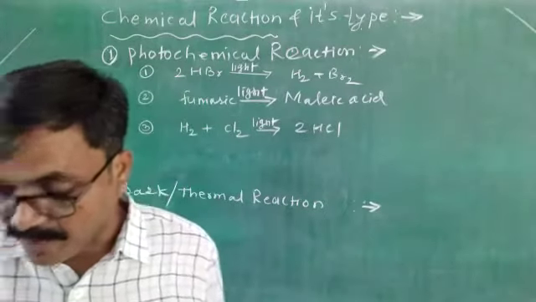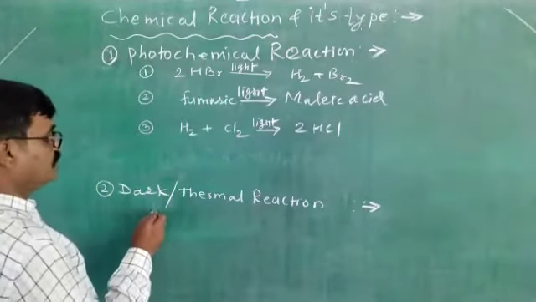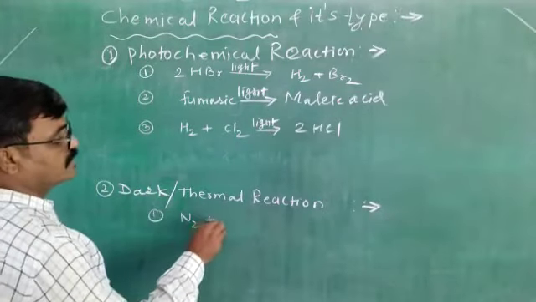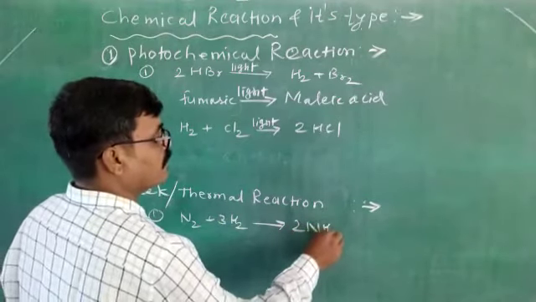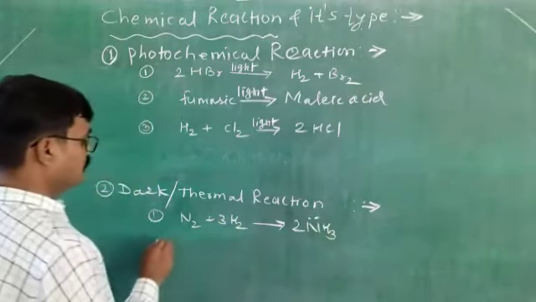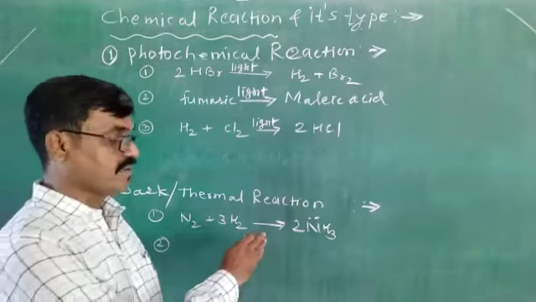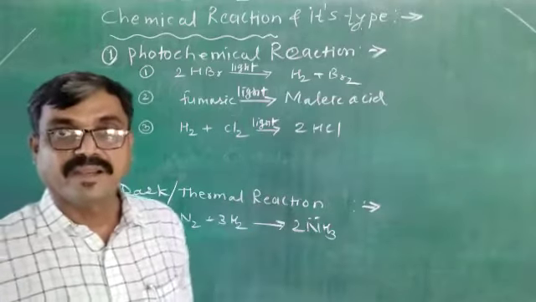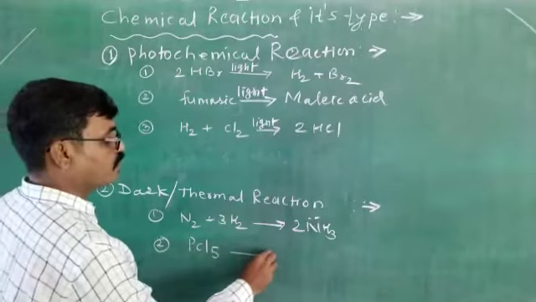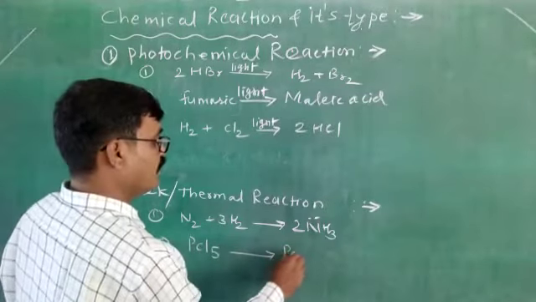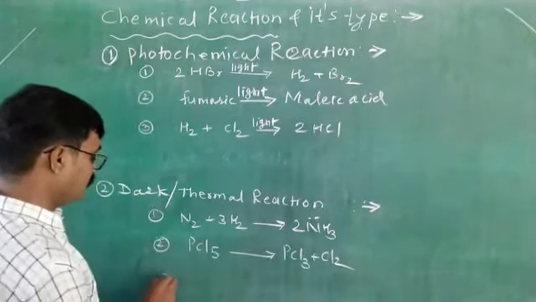Now see dark reaction, that is thermal reaction. Example, formation of ammonia from nitrogen and hydrogen. Means N2 plus 3H2 gives NH3. This reaction is a thermal reaction or dark reaction. This reaction takes place other than by the absorption of light. And second example, decomposition of phosphorus pentachloride PCl5, which on decomposition gives PCl3 plus Cl2.